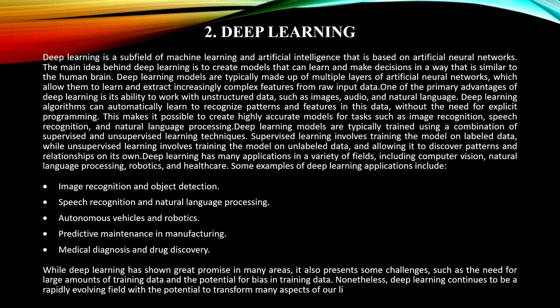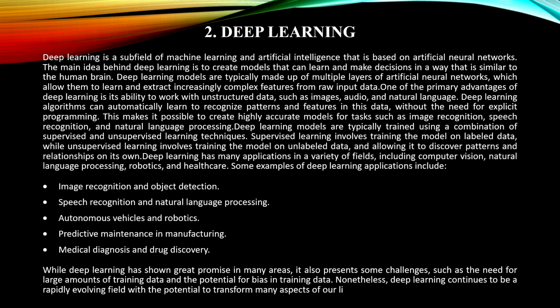Deep learning models are typically made up of multiple layers of artificial neural networks, which allow them to learn and extract increasingly complex features from the raw input. One of the primary advantages of deep learning is its ability to work with unstructured data such as images, audio, and natural language.